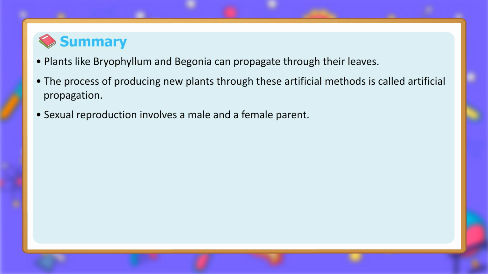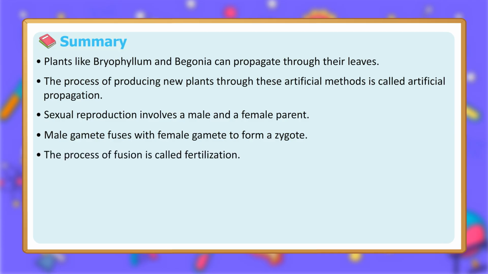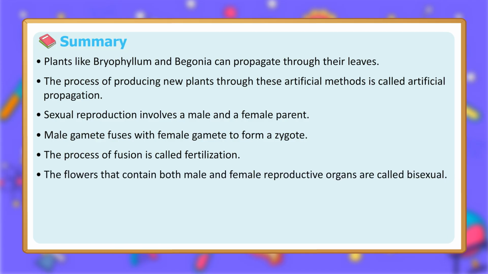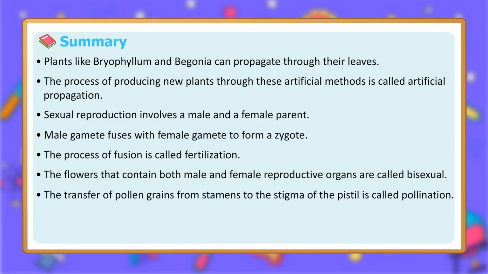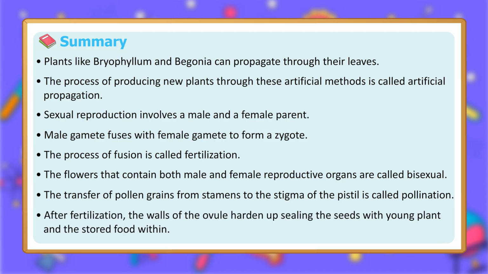Sexual reproduction involves a male and a female parent. Male gamete fuses with female gamete to form a zygote. The process of fusion is called fertilization. The flowers that contain both male and female reproductive organs are called bisexual. The transfer of pollen grains from stamens to the stigma of the pistil is called pollination.